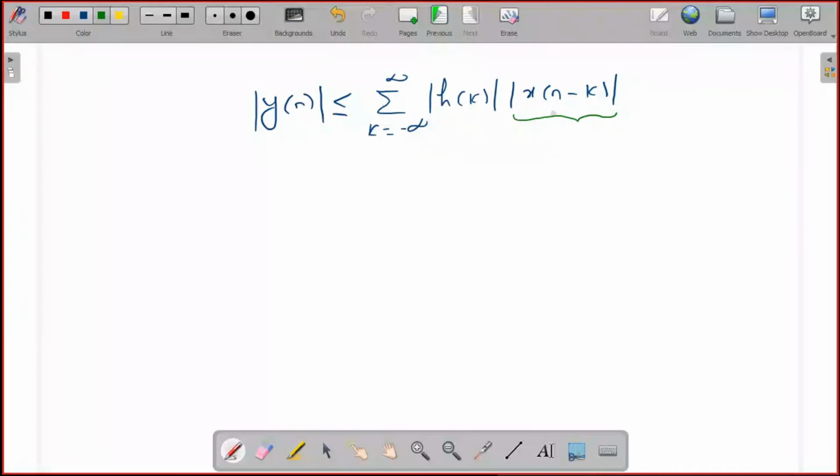That means it has a finite magnitude at all the time instants.